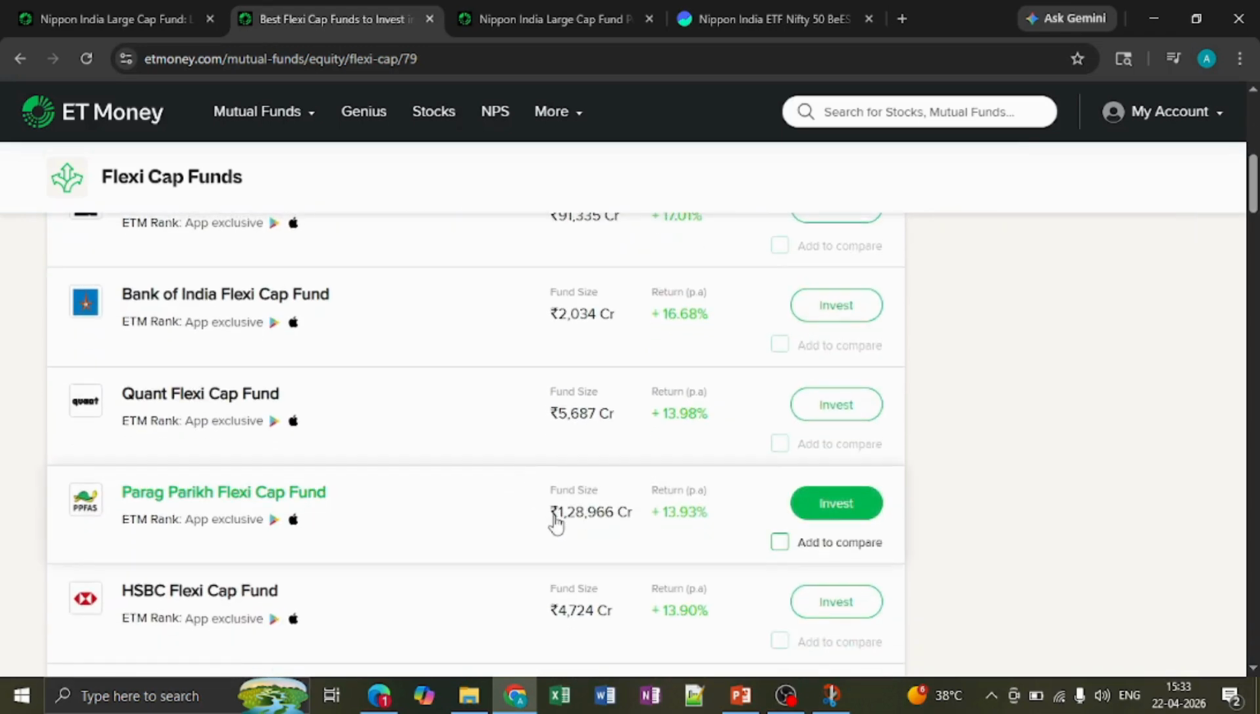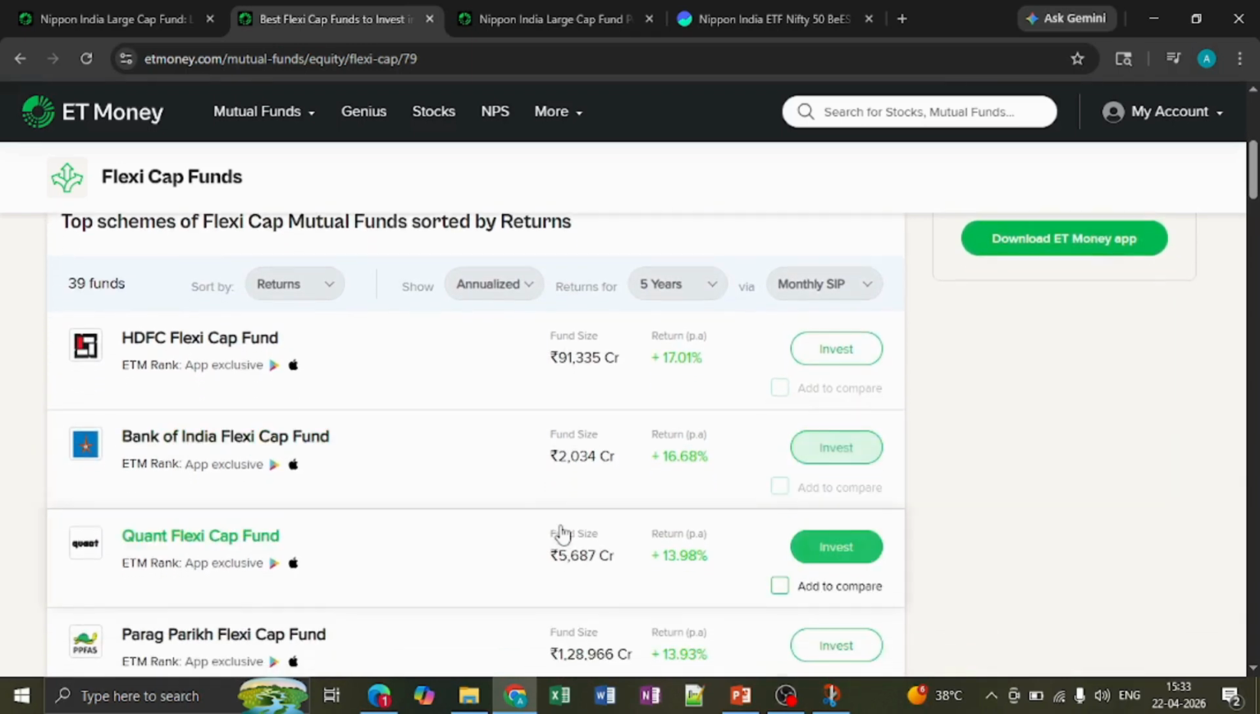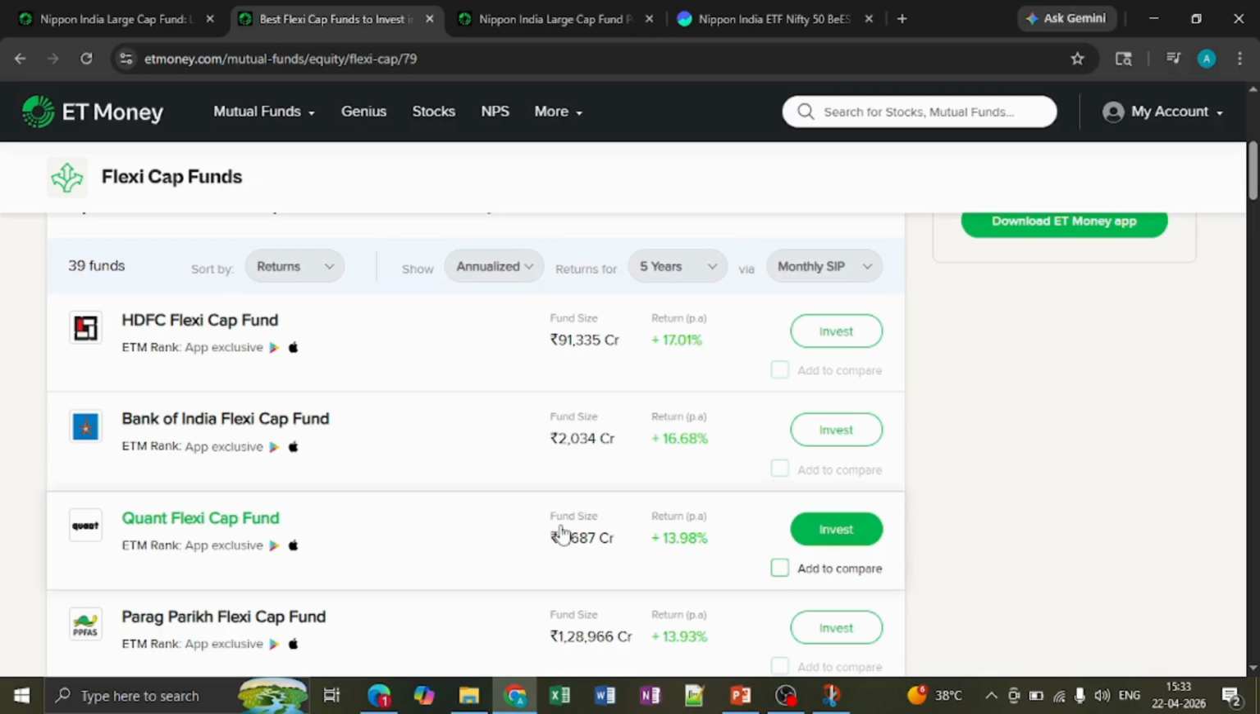But now if you look at the fund size of Parag Parikh, it went beyond 1 lakh crore. Currently, it is sitting at 1,28,966 crore, which is like 2-3 times of the existing fund. So in flexi cap, as I mentioned earlier, the fund manager will have the flexibility to invest across different categories of funds. So my personal preference when it comes to flexi cap is HDFC Flexi Cap Fund.